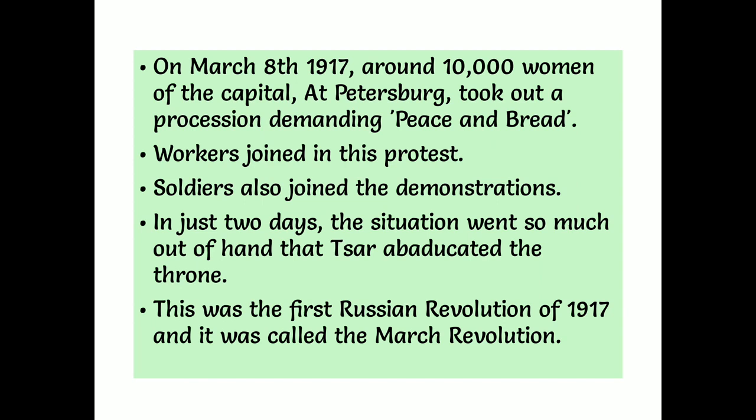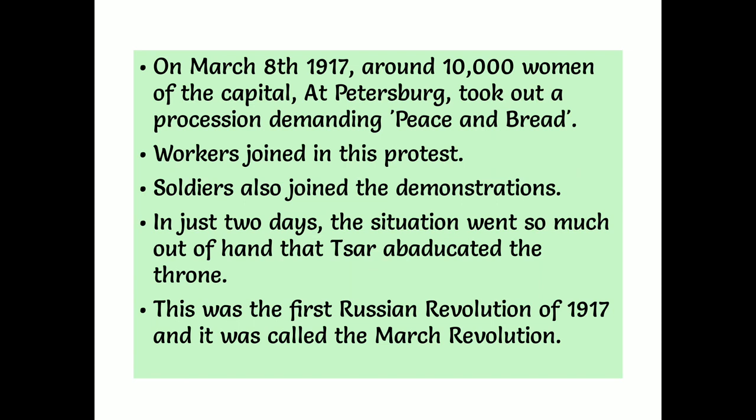On March 8, 1917, around 10,000 women of the capital St. Petersburg took out a procession demanding peace and bread. Why did they demand peace and bread? Men were at war. Men were not there in the society at that time. They were completely involved in the war. Women are the bread makers for the family, so they used to work in the factories also. They demanded peace, and they needed food to eat.